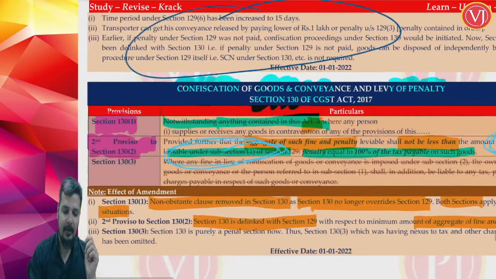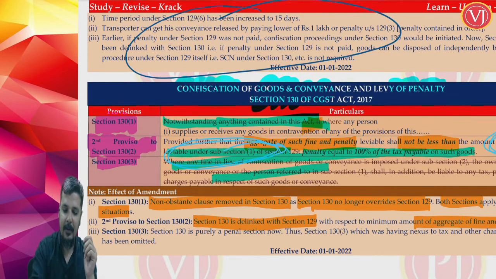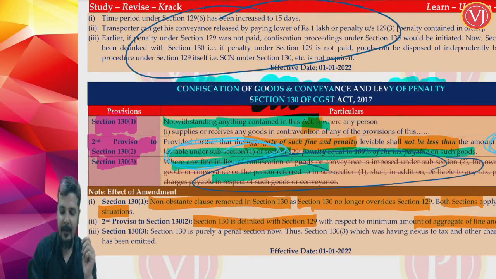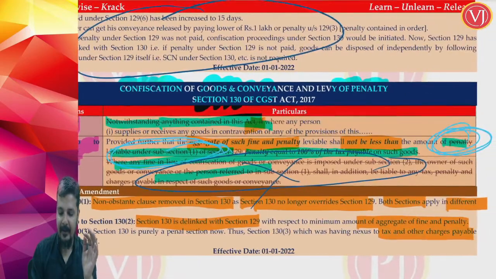Now there is another amendment in section 130 subsection 3. Now friends, what is this amendment? They have removed section 130 subsection 3. Now one might ask, why have they removed section 130 subsection 3? Understand that section 130 subsection 3 was talking something about taxes and other charges payable.